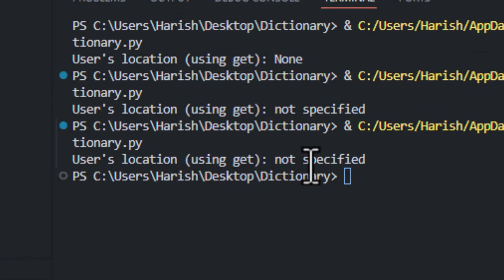Now it returns "not specified." Super useful for handling potentially missing data gracefully.